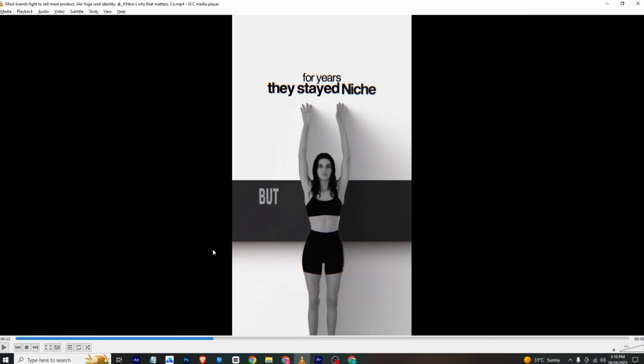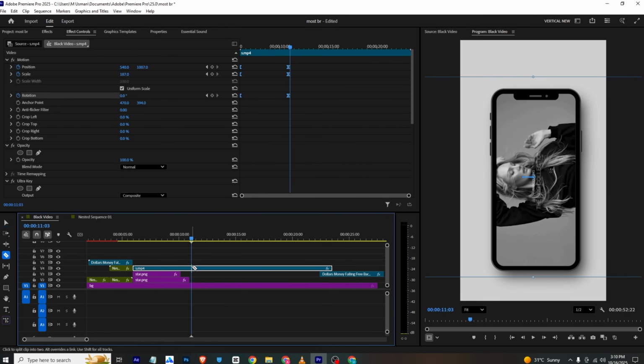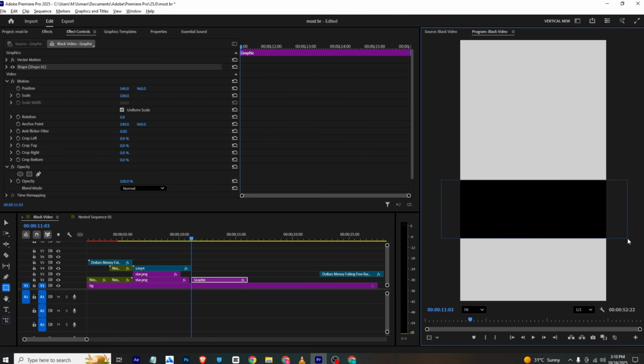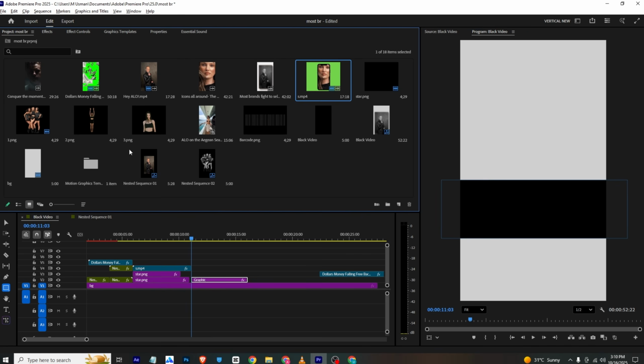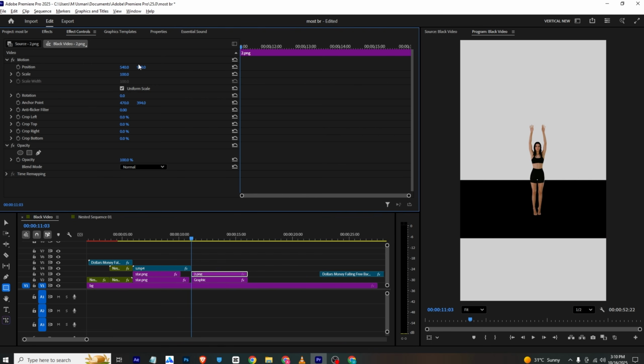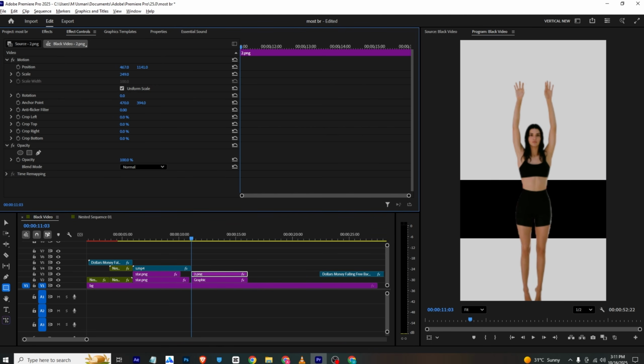So how can we create that? I can just simply cut this layer here. Now I will again select the rectangle tool, and I will make a shape layer to something like this. Now I will go to the project and bring this candle genre pic, and I can simply zoom it like this. I can just make sure to place it something like this, so it will be here.